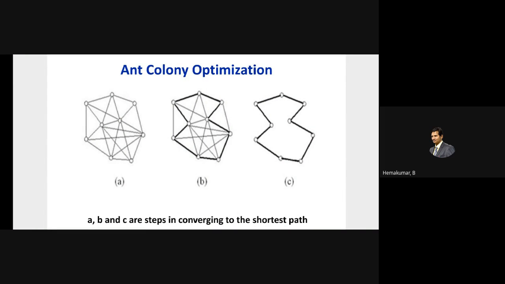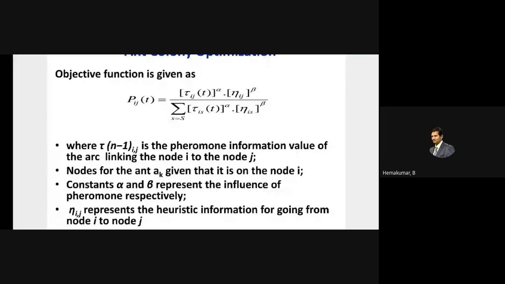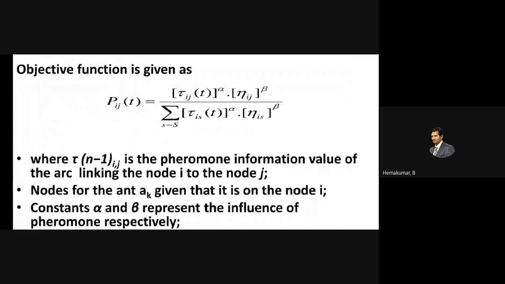This makes the fine tuning understandable, so the ant can easily find that this is the shortest path. Using this same technique, I used a mathematical strategy to work out this ant colony optimization.